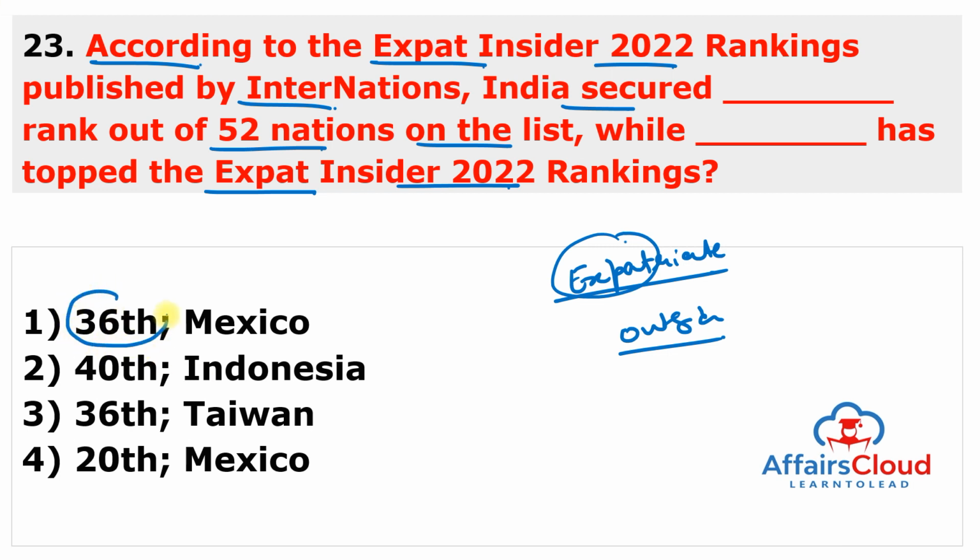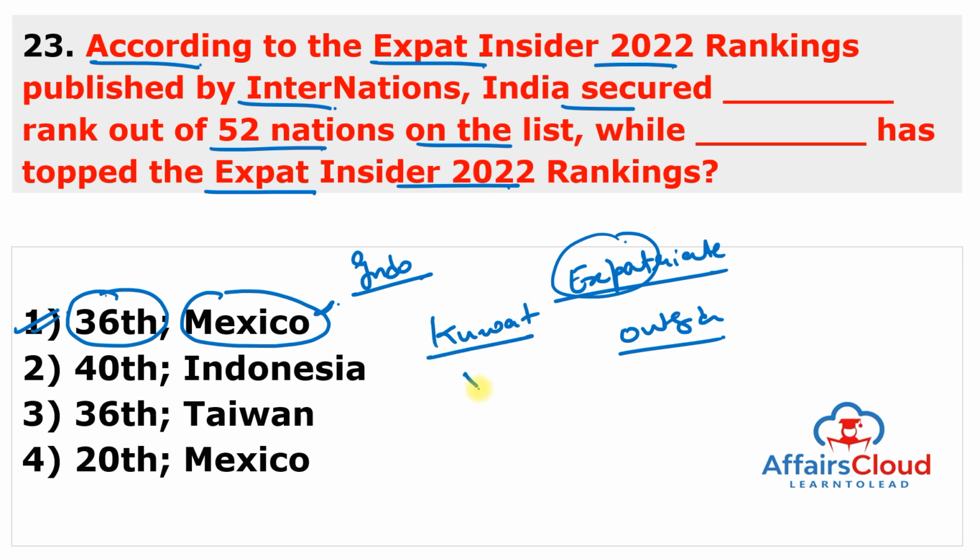So according to the Expat Insider 2022 ranking, which is published by InterNations headquartered in Germany, India is ranked 36 out of 52 nations on the list with a high affordability score, and Mexico has topped the Expat Insider 2022 ranking, followed by Indonesia. But Kuwait, ranked 52nd, is the worst country for expats, and the USA is ranked 14. Canada is ranked 23, China is ranked 33. India is placed between Egypt and the United Kingdom.